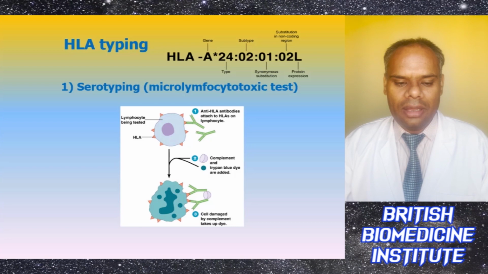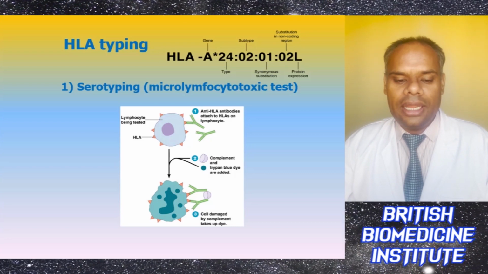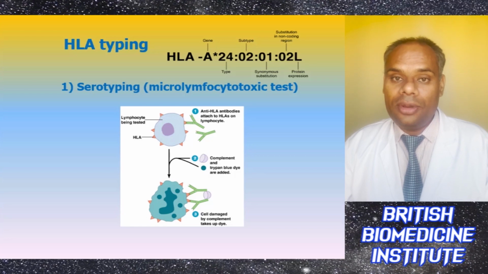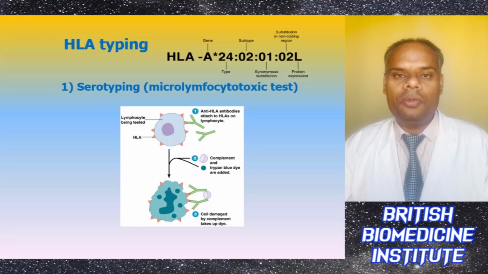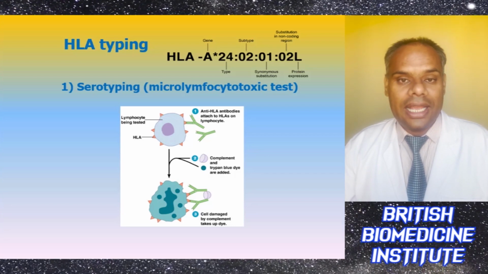Under HLA typing, basically the molecular genetic method plays an important role, and here we will be doing a genotyping of a patient, with the help of PCR SSP, PCR SSO or PCR SBT.